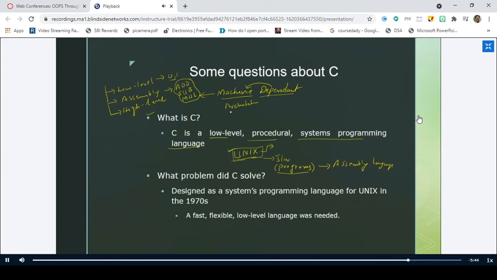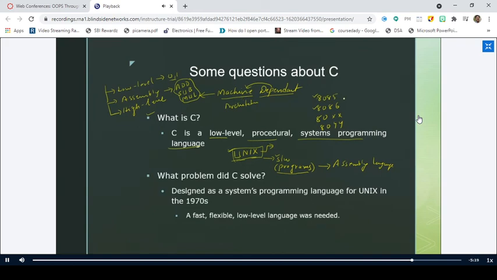We have different machines, like we have different motherboards, like 8085, 8086, 80XX, 80YY. These are all the different hardware we have, right? 8085 is a hardware, 8086 is a hardware. So it is machine dependent, meaning the assembly language depends on the machine.